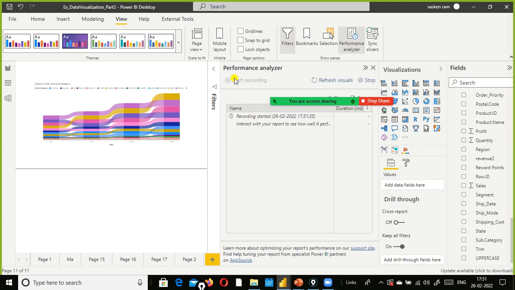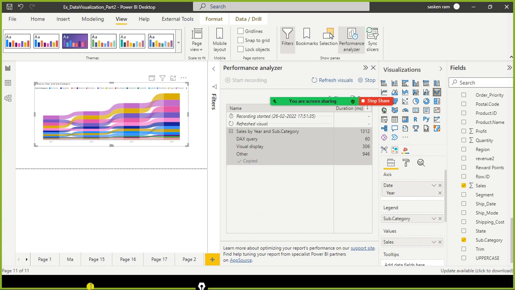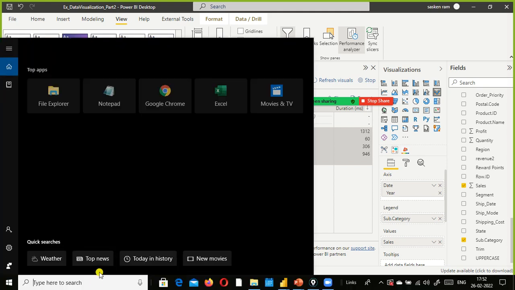From the performance point of view, I'm going to start recording this. I want to check how much time it takes to refresh this, and what kind of DAX function it is using behind the scenes. I just select this one. Look here. If you click on it, the DAX query will get copied here. To view that, let's go to DAX Studio.